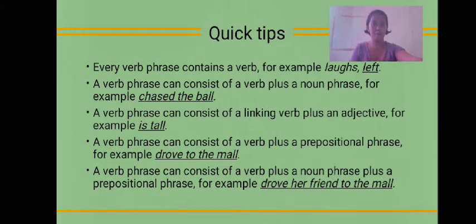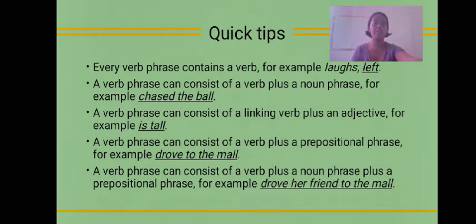Every verb phrase contains a verb, for example, laughs or left. A verb phrase can also consist of a verb plus a noun phrase, for example, chase the ball. A verb phrase can also consist of a linking verb plus an adjective, for example, is tall.